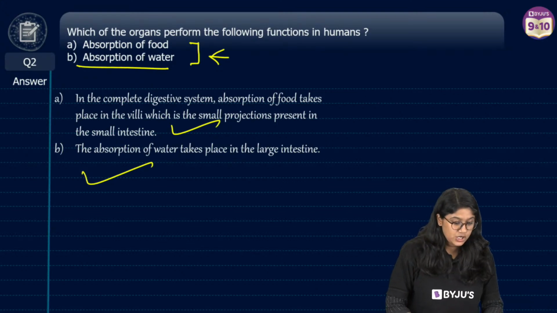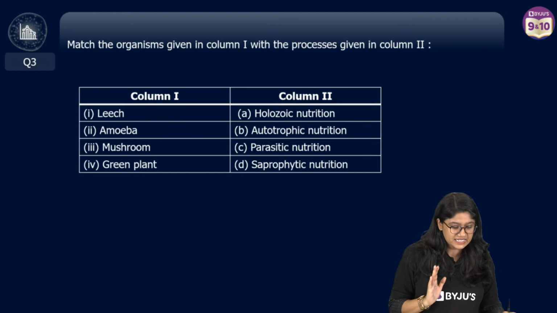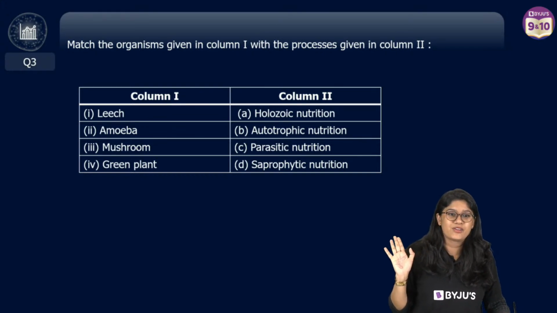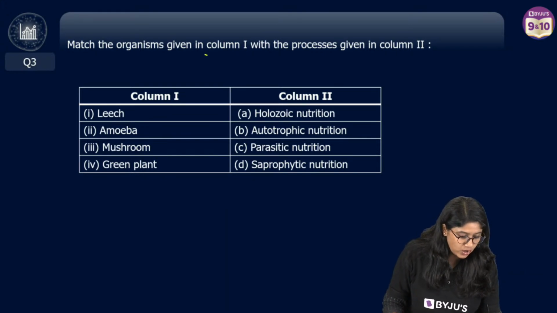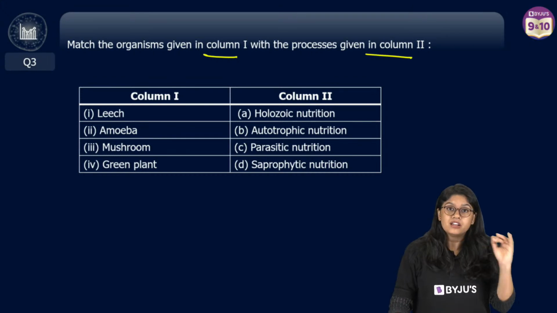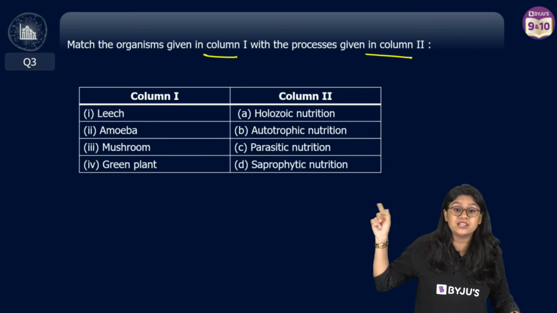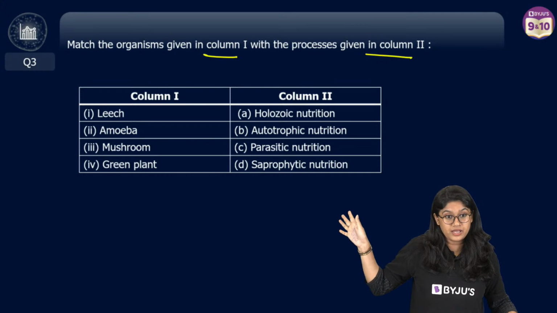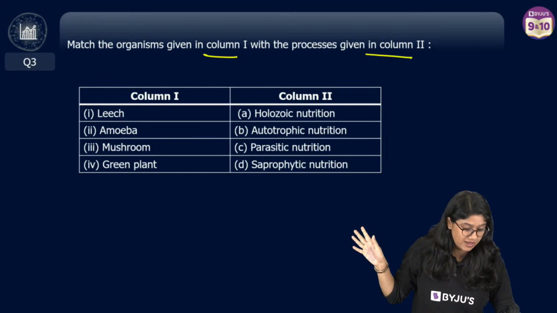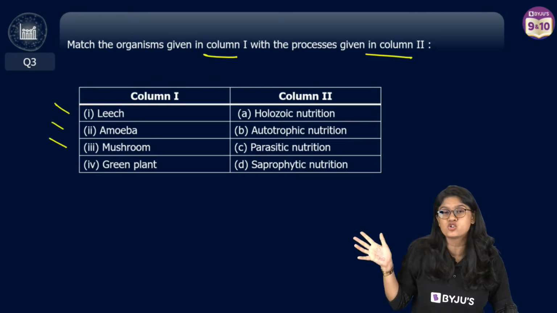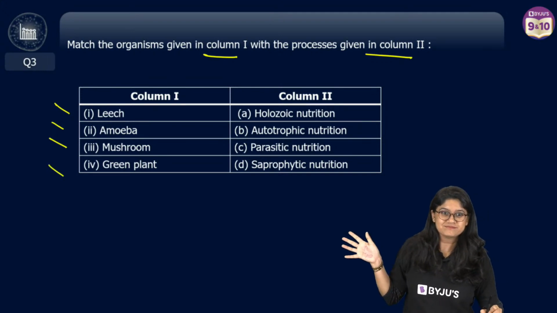Good. Chaliye. Question number 3, everyone, on our screen. This question is really very easy. We have to match the following. We have column 1 and column 2, and we have different organisms, and on the other side we have the different types of nutrition. We have leech, amoeba, mushroom and green plant.